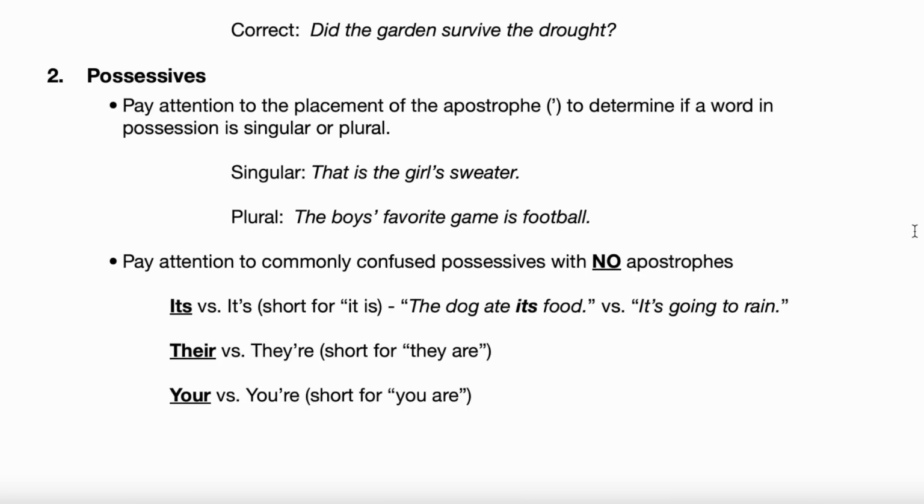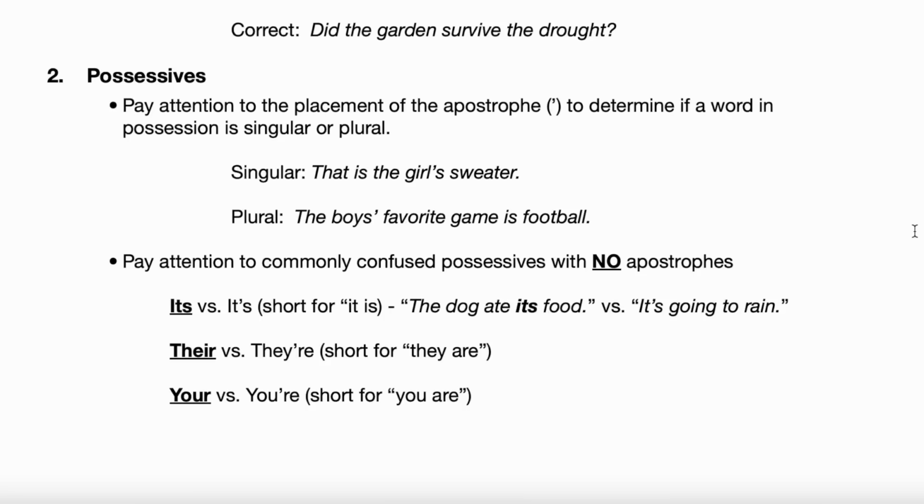Pay attention to commonly confused possessives with no apostrophes. Its versus it's, short for it is. Yeah, okay. So this is tricky. I'm going to stop you real quick. So there are three possessive words, three possessive pronouns that don't have apostrophes. Okay, its, their, and your. Those are the ones in bold, underlined there under that bullet point. Its, their, and your. They're possessive.